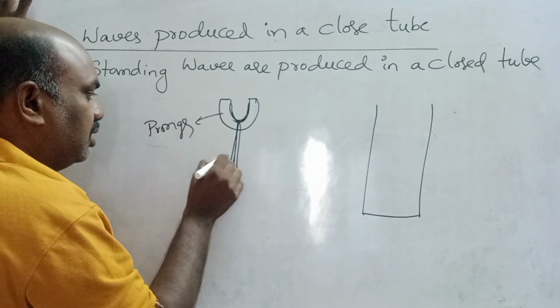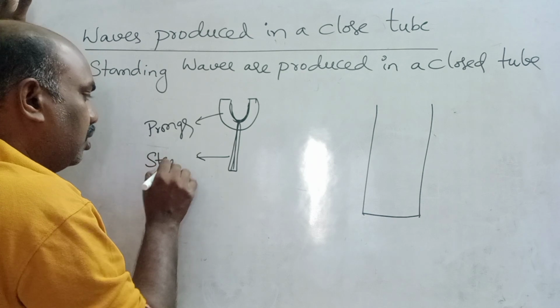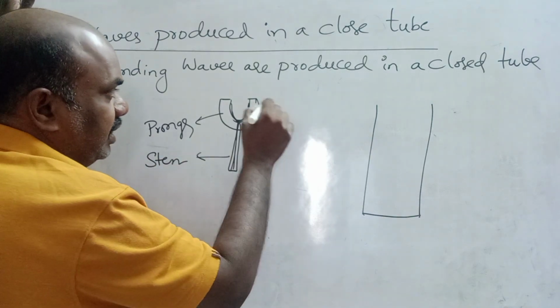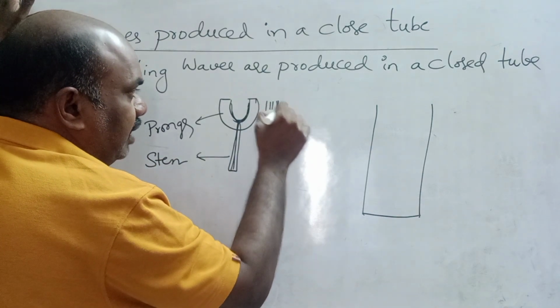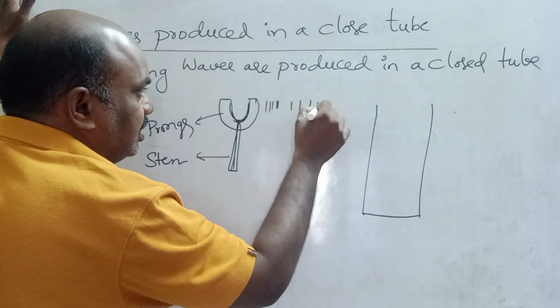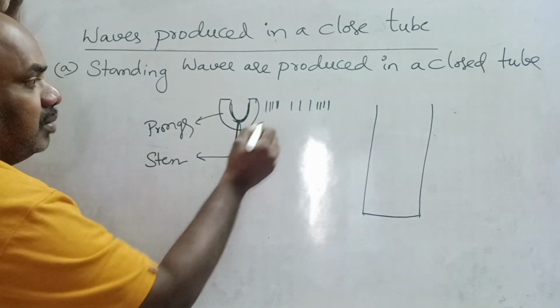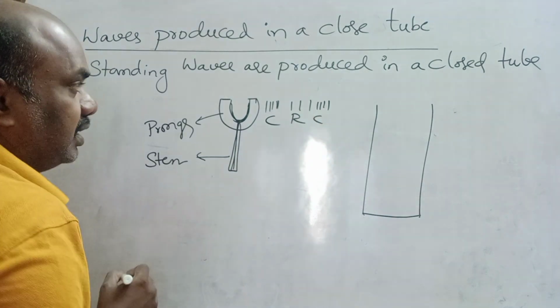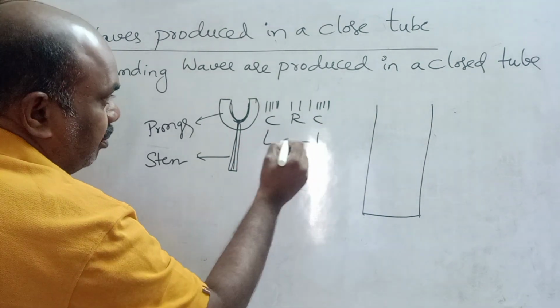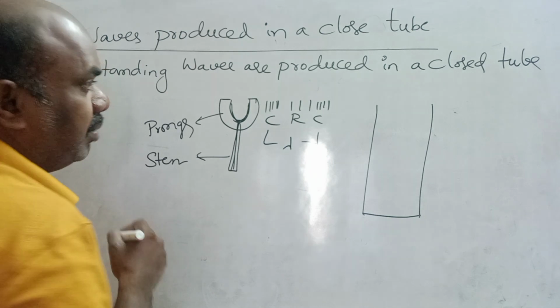Prongs. This is called stem. If you hit the prongs with the rubber hammer and leave it, compressions and rarefactions are formed. Compression, rarefaction. Compression, rarefaction. The distance between two compressions or rarefactions is called lambda.